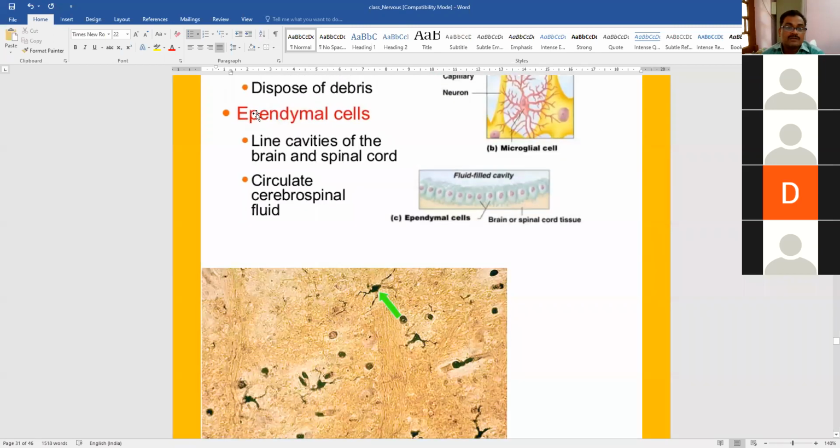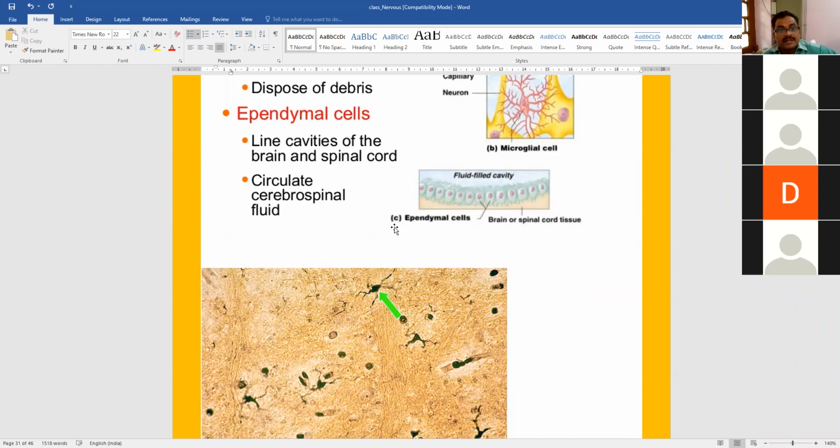And one important cell is also the ependymal cells. Ependymal cells line the cavities of the brain and spinal cord. In the third ventricle and lateral ventricles, you can see the presence of ependymal cells. So there is not much role of ependymal cells in veterinary medicine.